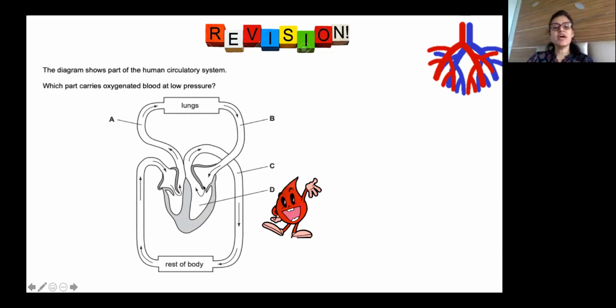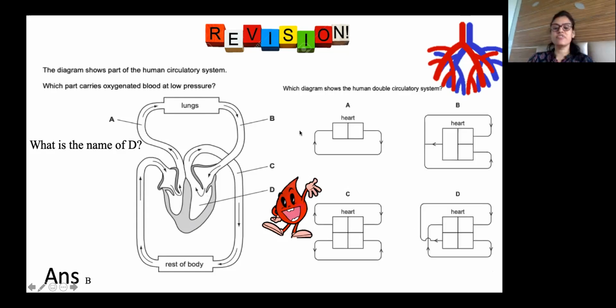Because it is coming from the lungs, so it is low pressure. The other oxygenated blood is this one, C, but it is going at high pressure because it is being pumped from the heart. The blood coming from the lungs is at low pressure. It is oxygenated but at low pressure, coming through a shorter distance. And what is the name of D? Left ventricle. Yes, D is left ventricle.